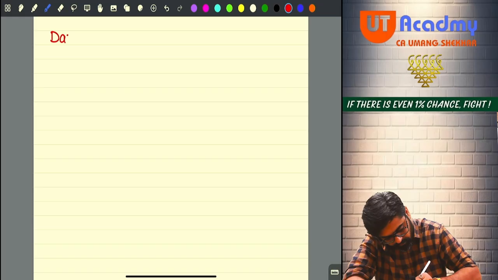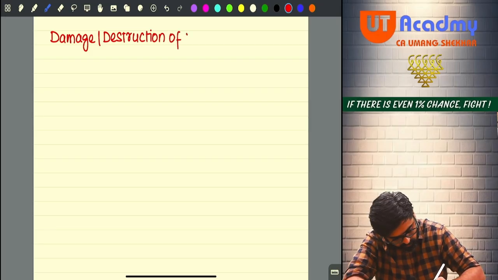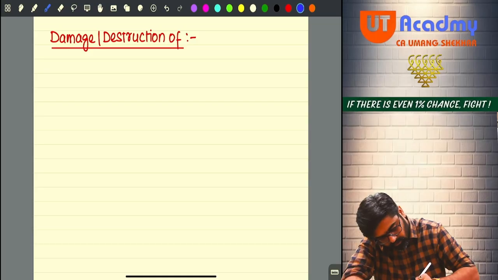Damage or destruction of what? First item, stock.